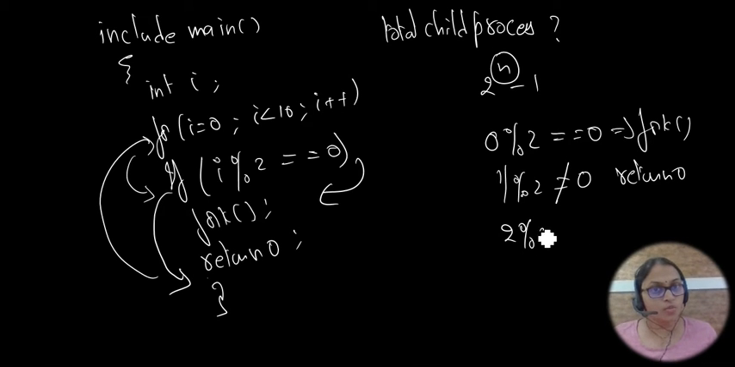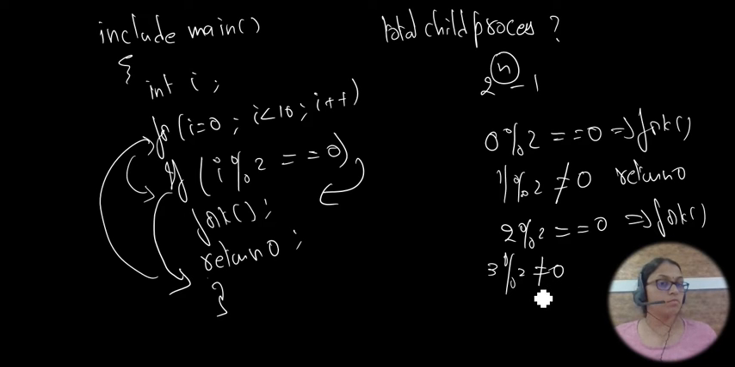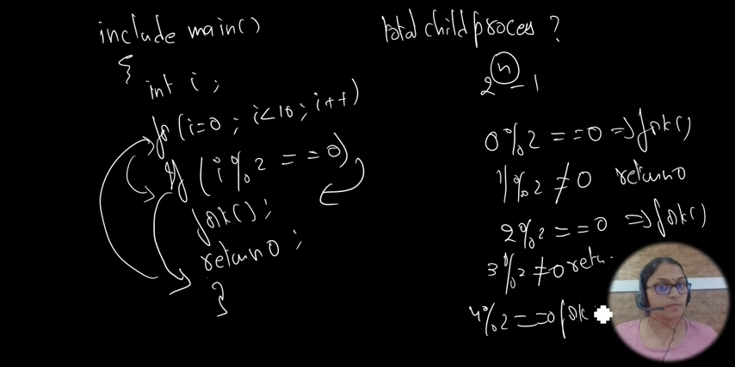Now 2 modulo 2. Yes, 2 modulo 2 is equal to 0. Now the fork is called. And 3 modulo 2 is not equal to 0, so obviously return 0. And 4 modulo 2 is equal to 0, fork is called. So like this, for every even number, the fork is called.